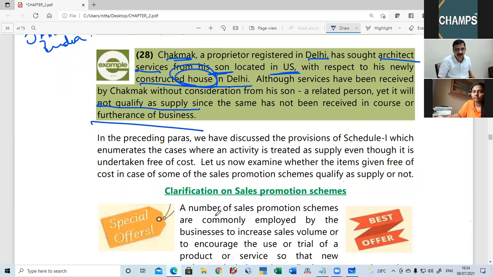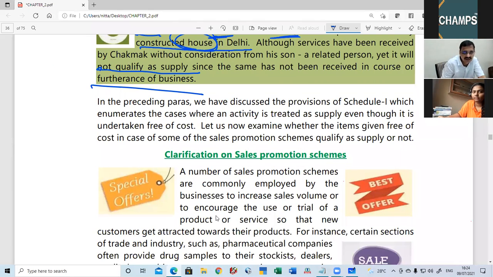Now, clarification on sales promotion expenses.